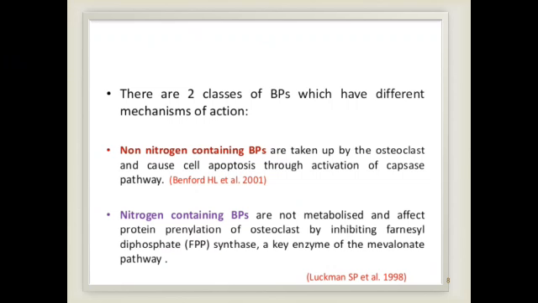So the mevalonate pathway is also important in cholesterol-lowering drugs. Here nitrogen-containing bisphosphonates also inhibit farnesyl diphosphate synthase, the key enzyme of the mevalonate pathway.